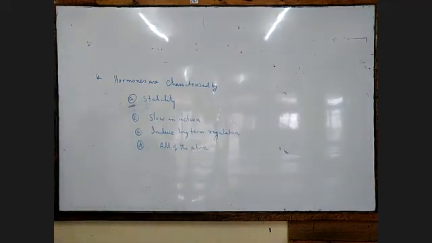So here hormones are characterized by stability, and slow in action also, because they are stable. They are not easily destroyed once they are released in the bloodstream and go to the target organ, and their action will be very slow, and they are induced by regulatory action of another hormone like a stimulating hormone. So we take here all of the above. These are the easiest questions I'm giving today, but next class I'm going to give you very hard questions. Then now next one.